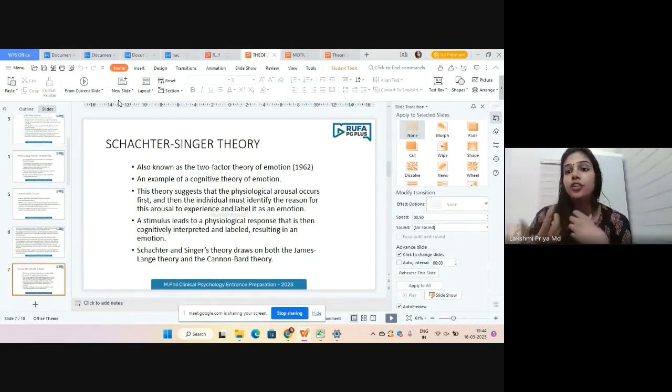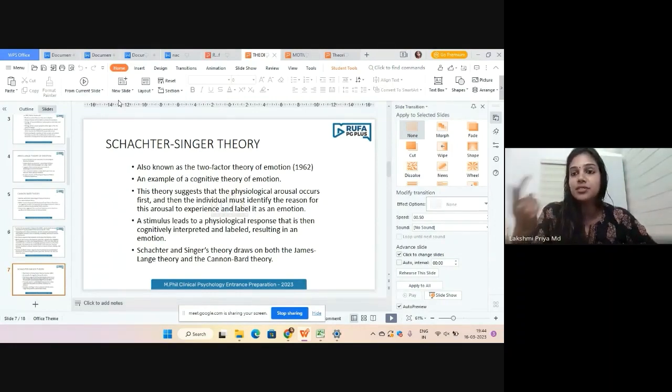Suppose we are going on a date. When we see our partner, maybe our heartbeat may increase. Or suppose we need to go and fetch a prize from the stage, at that time also our heartbeat might increase. So how can we distinguish between all these contexts?